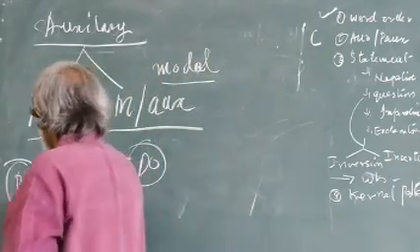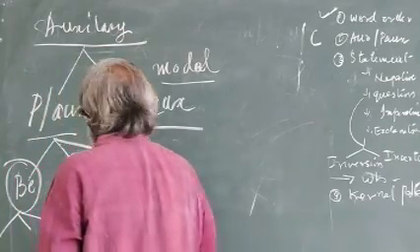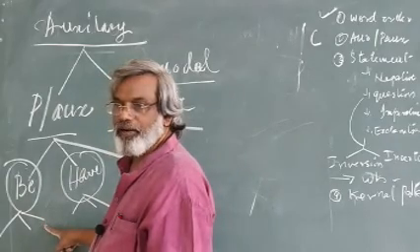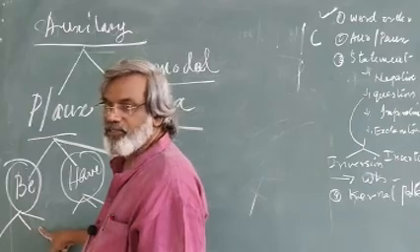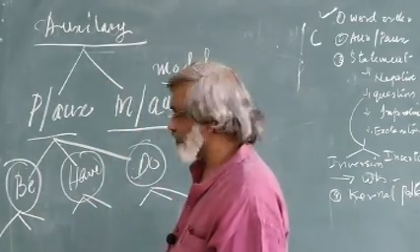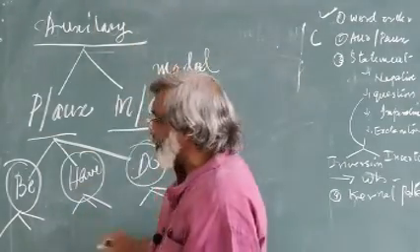And again each is divided into three: present, past, then past participle. So all these areas you have to keep in mind.